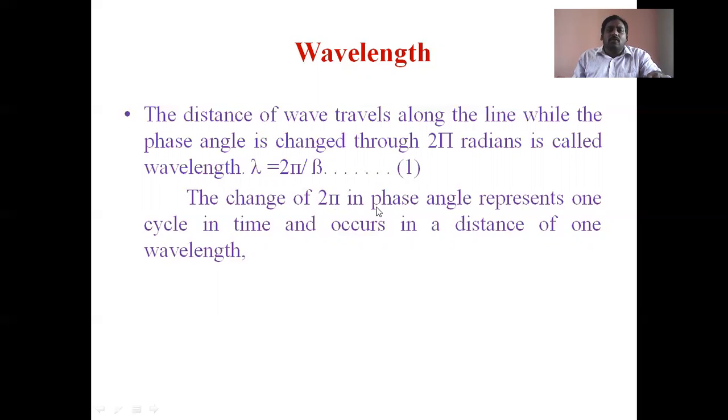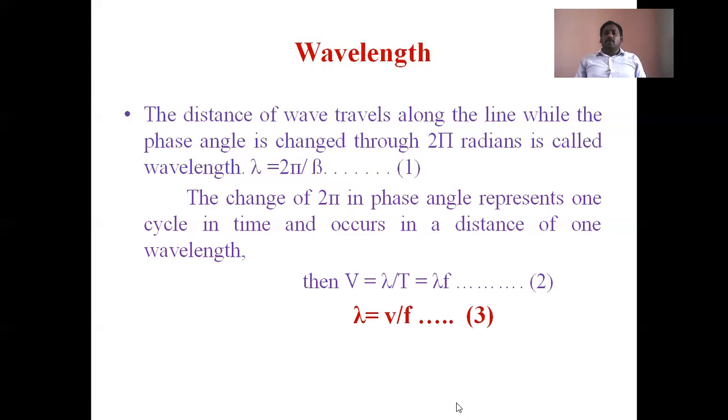The change of 2 pi in phase angle represents one full cycle in time and occurs over a distance of one wavelength. We know that velocity is distance by time; the rate of change of displacement is called velocity. Here the distance is the wavelength, so v equals lambda by T. Since 1 by T is frequency, v equals lambda times f, where lambda is the wavelength of the power wave through the transmission line and f is its frequency.